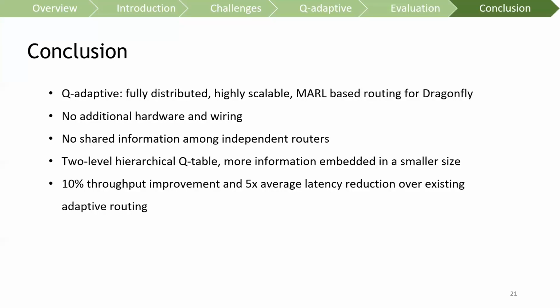In conclusion, Q-adaptive is a fully distributed, highly scalable, multi-agent reinforcement learning-based routing for Dragonfly systems. It does not require any additional hardware implementation or additional wire connection. It does not use any shared information to save network bandwidth, and it comes with a novel 2-level Q table that contains more information in a smaller size. The evaluation results show that Q-adaptive routing can achieve up to 10% system throughput improvement and up to 5 times average packet latency reduction compared with existing adaptive routing algorithms.